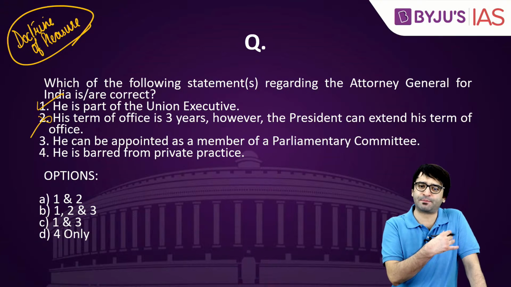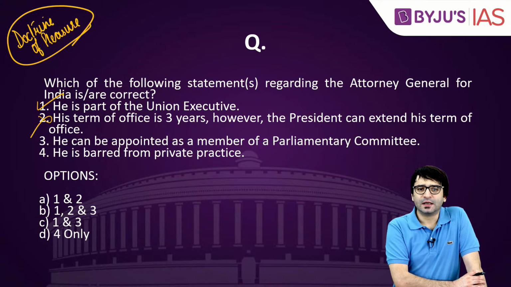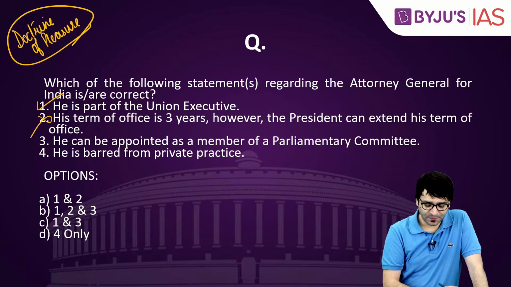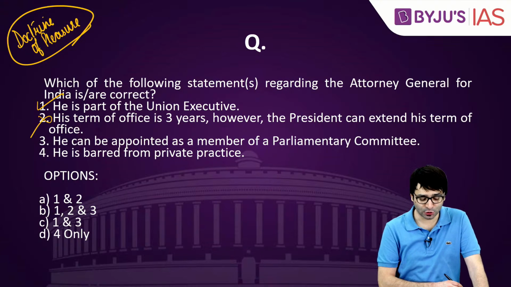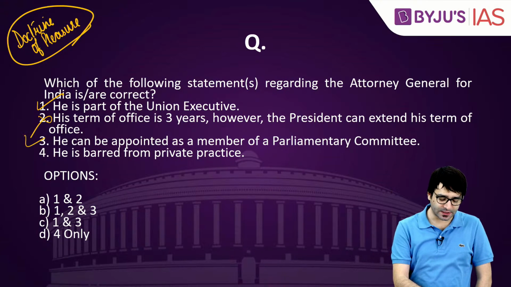Yes, the term is dependent upon the doctrine of pleasure. The term for Mr. K.K. Venugopal was 3 years. It was extended again, but that doesn't mean the term is fixed. The statement that the term of office is 3 years, however the President can extend his term, is not correct.